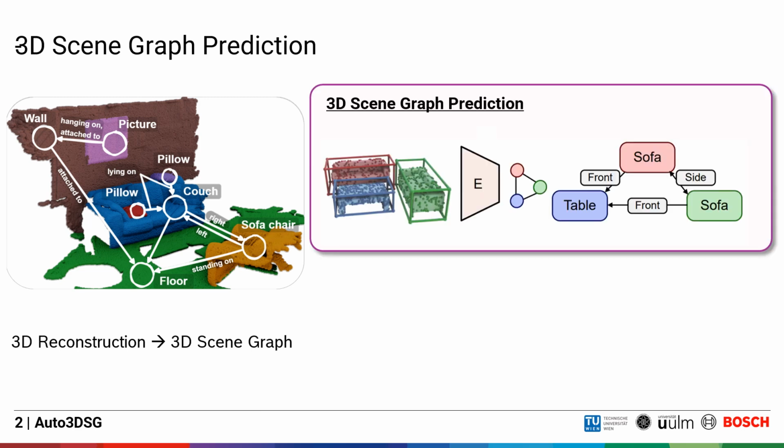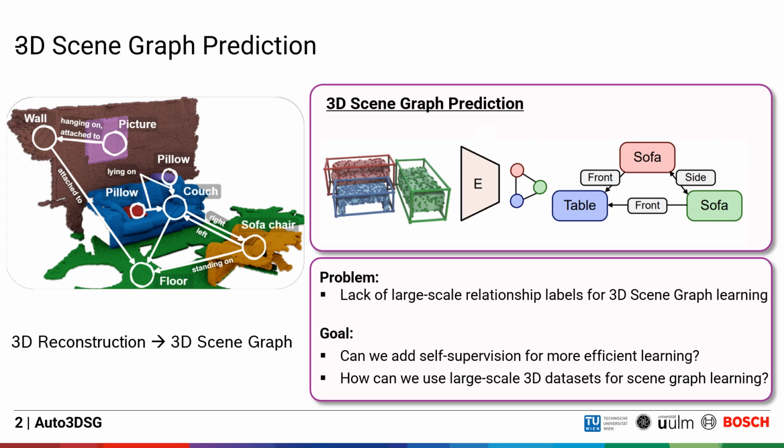This step can be performed using a neural network which takes as input a 3D point cloud and outputs a graph representation where predicted nodes represent objects and edges represent relationships between objects in the scene. To predict the 3D scene graph, the network is trained in a supervised manner on object and relationship labels present in 3D datasets.